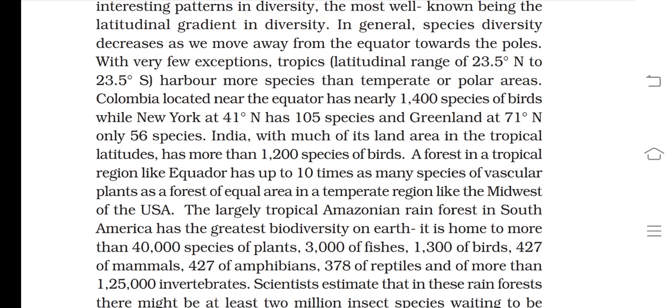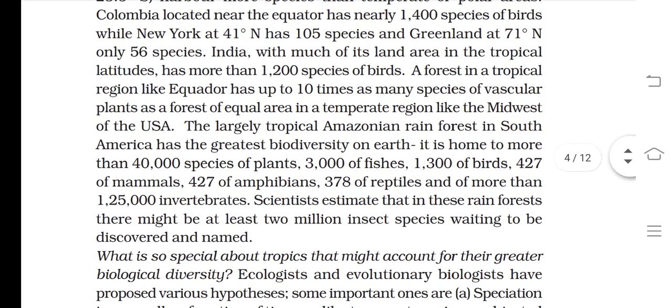First, Colombia, near the equator, 1400 species of birds. Second, New York, 41 degrees north, 105 species of birds. Third, Greenland, 71 degrees north, 56 species. Then India, with much of its land area in the tropical latitude, having 1200 species of birds.